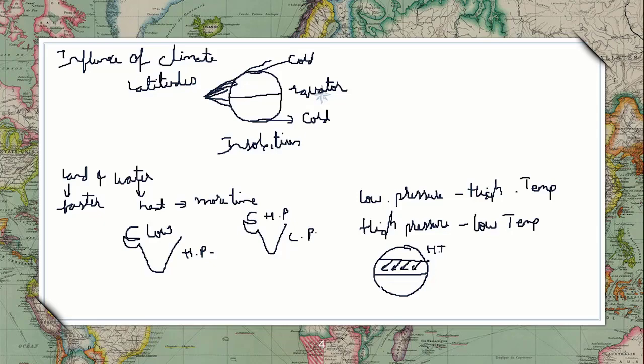In the same way here also, at the Tropic of Capricorn, the temperature is high, so the winds will be going into the low pressure. The high pressure winds will be going to low pressure. The temperature will be hot at the equator, and at the poles, that is the North Pole and South Pole, it will be very cool.